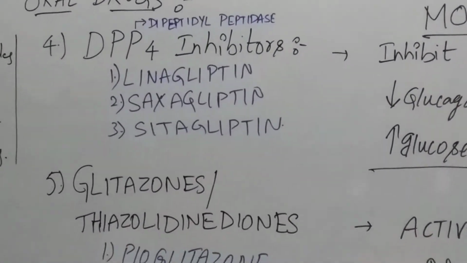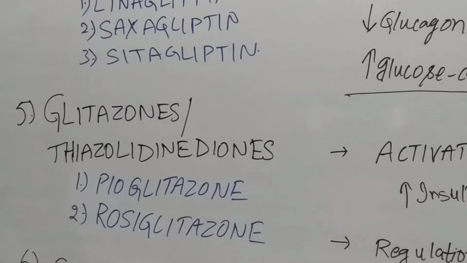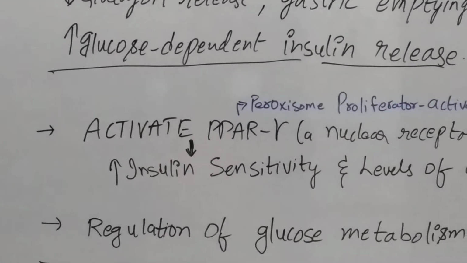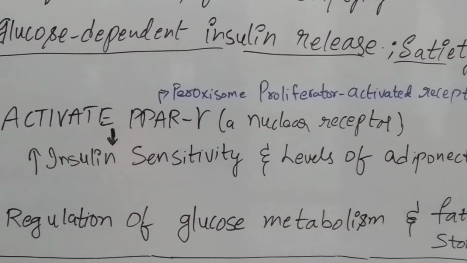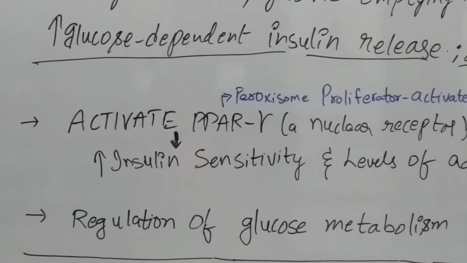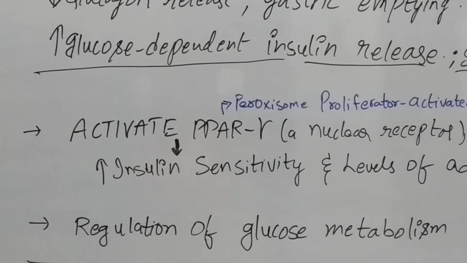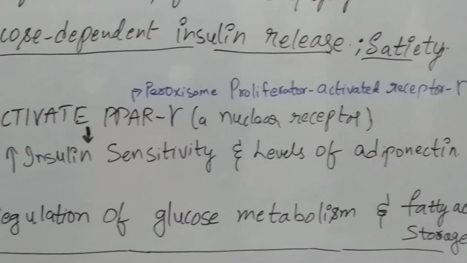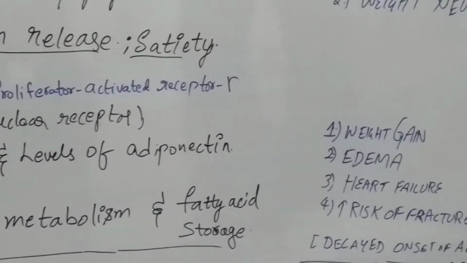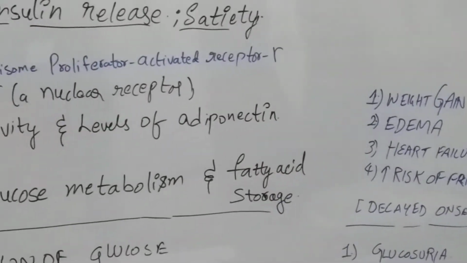Next is glitazones or thiazolidinediones. In this, pioglitazone and rosiglitazone are the oral drugs. The mechanism of action is to activate the PPAR, that is peroxisome proliferator activated receptor gamma, means it activates the PPAR gamma receptors. Ultimately it leads to an increase in insulin sensitivity and levels of adiponectin, and regulation of glucose metabolism and fatty acid storage. Adverse effects are weight gain, edema, heart failure, and increased risk of fractures.